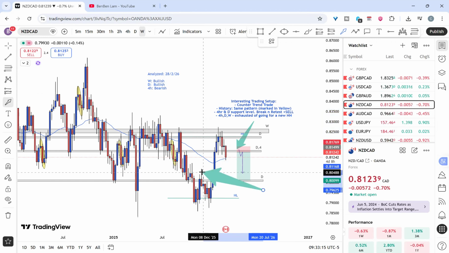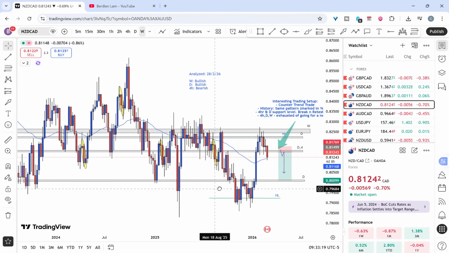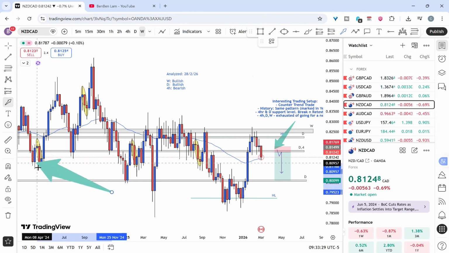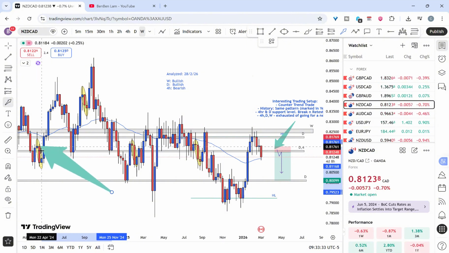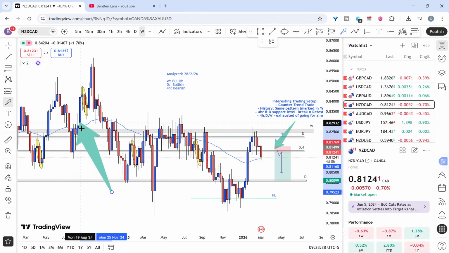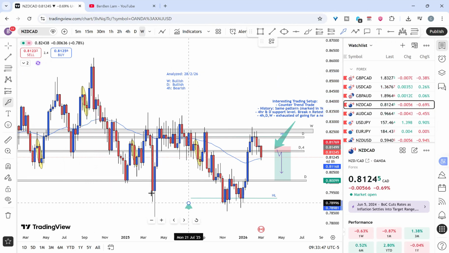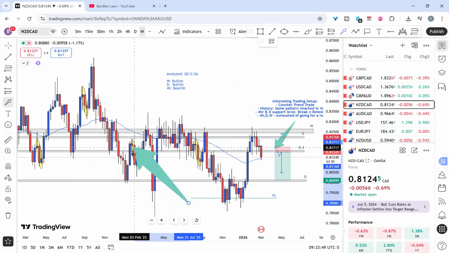But this is something interesting: history always repeats itself. If you look over here on the left where I marked the yellow bubble, we have a doji, we have a push down, it holds, it goes back up. We have a doji right here, it pushes down, we have a doji and it pushes right back up. And then we're going to have the same thing right over here. We have a doji, push down, and we have another